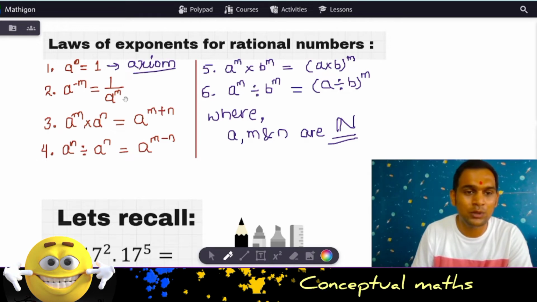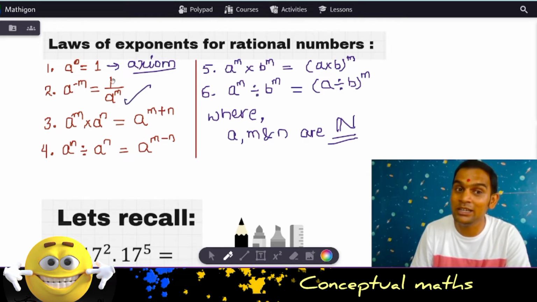The second law which we discussed was a to the power minus m equals 1 by a to the power m. Suppose you have a negative integer in the power. If you want to change this to positive, just reciprocate it, and you will get a positive integer. Then we saw that if we have the base the same but the powers are different, and when we are multiplying, what do we do? We keep the base same and add the powers, right? We will take a few examples for that, so that it becomes much more clear for you.